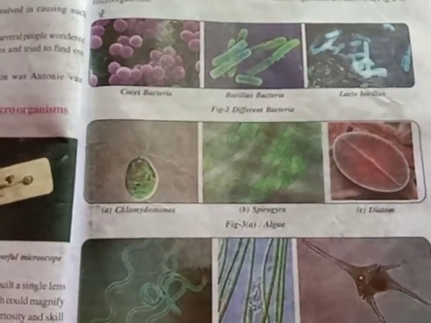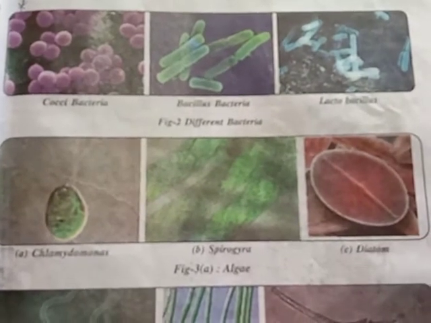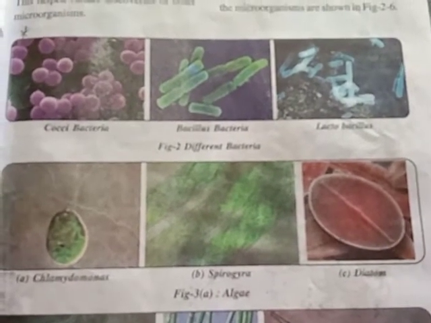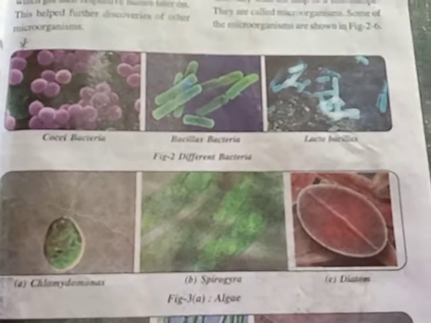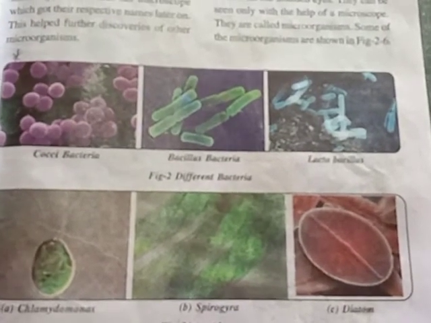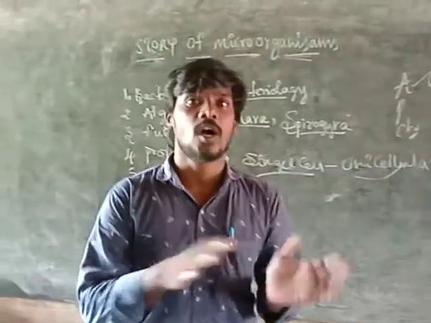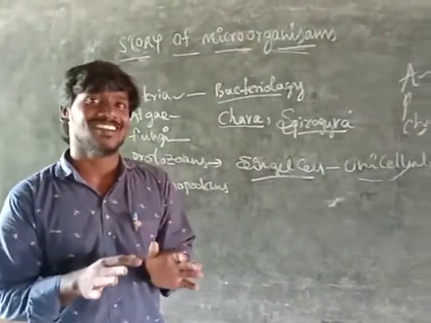Types of bacteria: cocci bacteria, bacillus bacteria, lactobacillus bacteria. Lactobacillus relates to the food we eat daily, milk and milk products. Why? Because lactobacillus bacteria convert milk to curd.